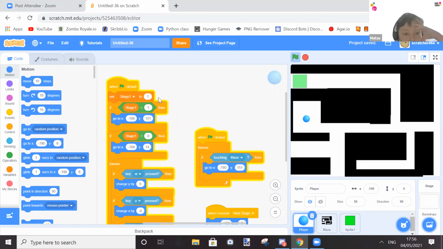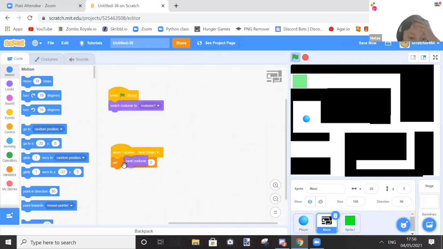Okay. So this, and then... I'm not quite sure what's wrong, but as you can see, it's a working maze game.